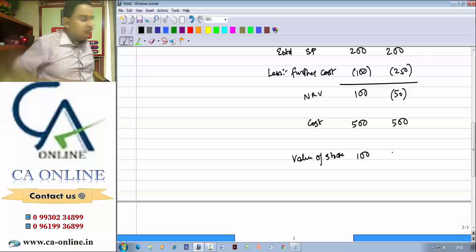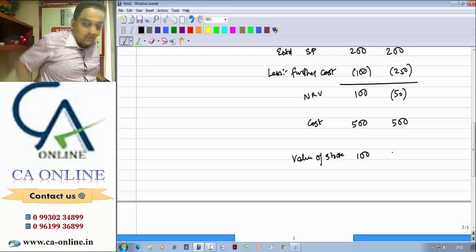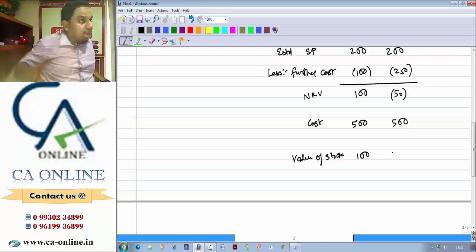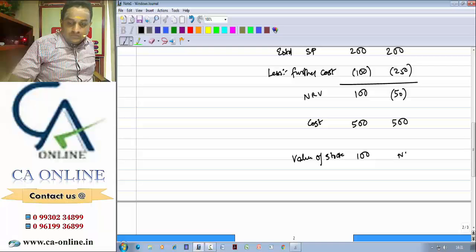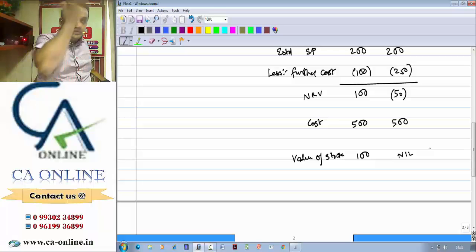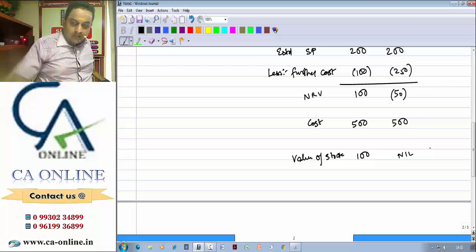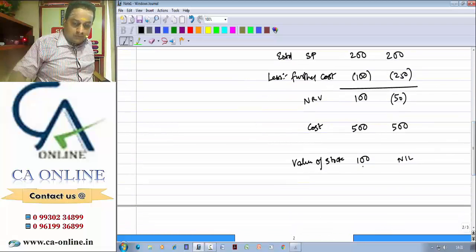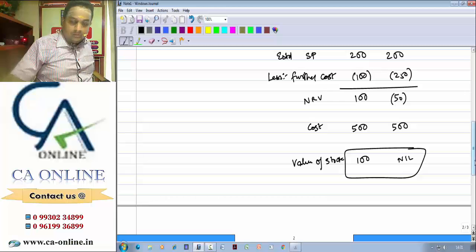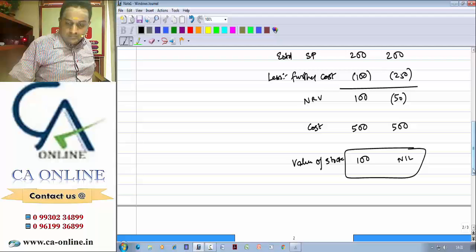Second case, can we take negative 50 because minus 50 is lower than 500? So can we take value of the stock as negative 50? No. Stock value cannot be negative. So it should be taken as nil. Now we will have a doubt, not on these values, but another doubt. Stock is valued at cost or NRV, whichever is lower, okay.